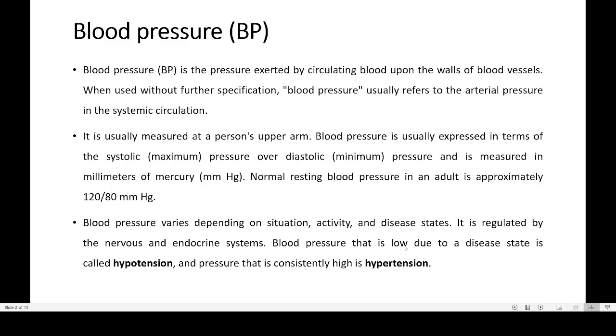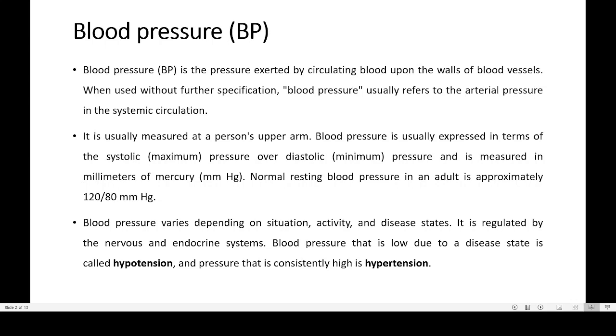Now, blood pressure has two stages or two opposite situations: one is known as diastolic blood pressure, the other is known by the name systolic blood pressure. You know that the heart is undergoing contraction and relaxation. When the heart is contracting, it will be pumping a certain amount of blood into the blood vessel, so the pressure inside the blood vessel during contraction will be more. That pressure is known by the name systolic blood pressure, otherwise known as maximum blood pressure.